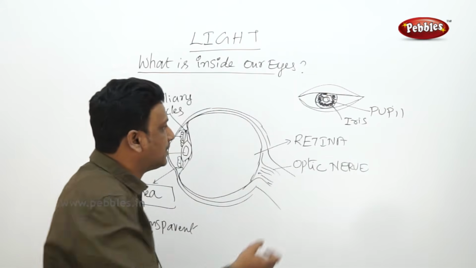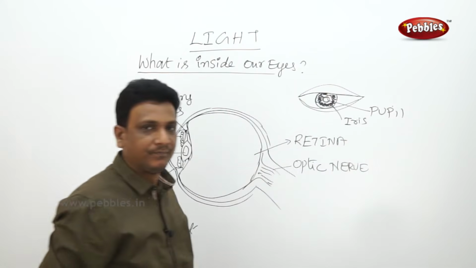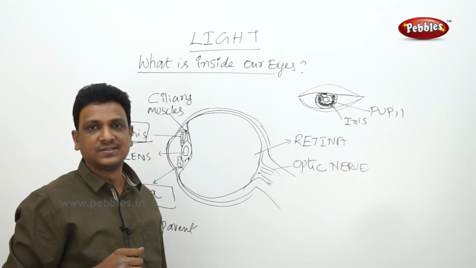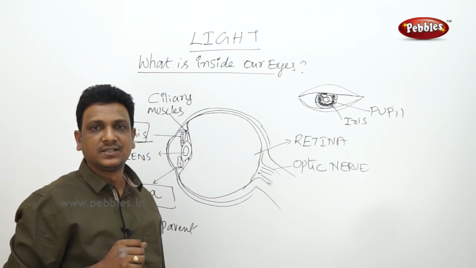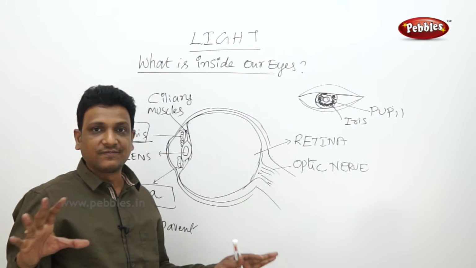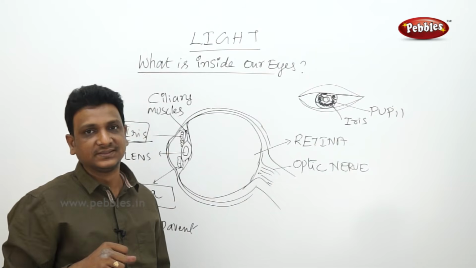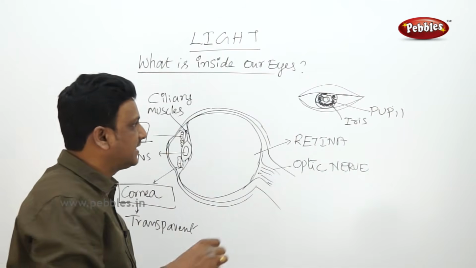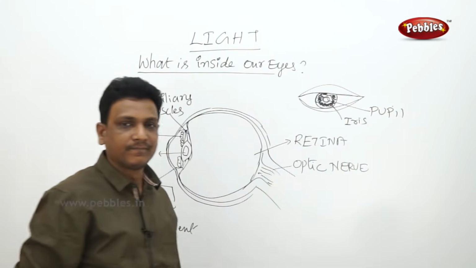So at that time, your iris will make the pupil small, so less light enters, and by that you can see the object. The vehicle has gone, and again everything becomes dark. But after some time, you will be able to find the things. That is, again, the iris will make the pupil big.